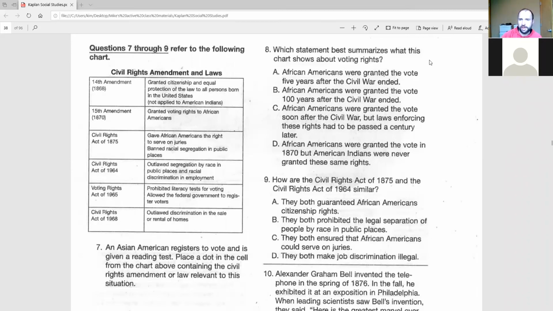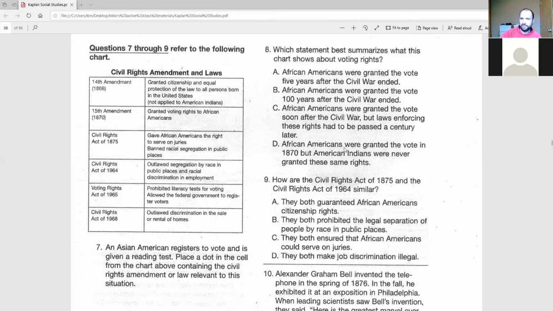Which statement best summarizes what this chart shows about voting rights? Which statement best summarizes what the chart shows about voting? So again, we're just talking about voting. A, African Americans were granted the vote 5 years after the Civil War ended. B, African Americans were granted the vote 100 years after the Civil War ended.